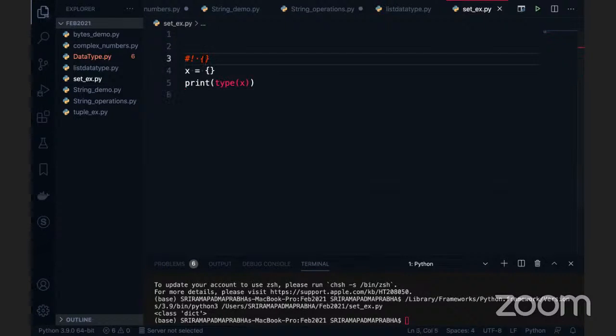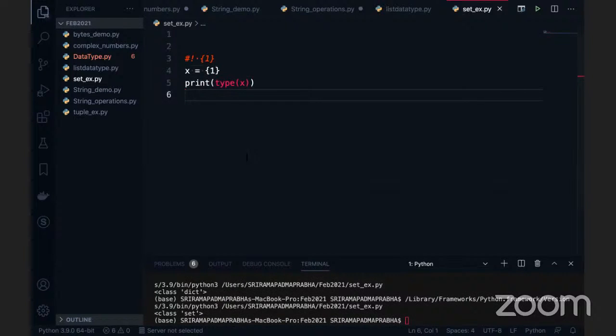But if I give even a single value here, like 1, 2, or any value, then, sorry, I've written it in the comment section, not in line number 4, now this is giving the set. So you have to remember, curly braces can be used for both dictionary and set.